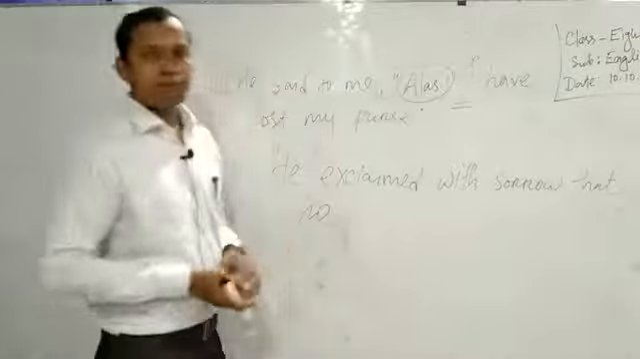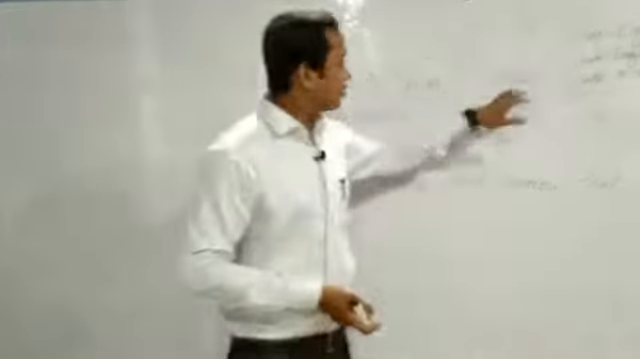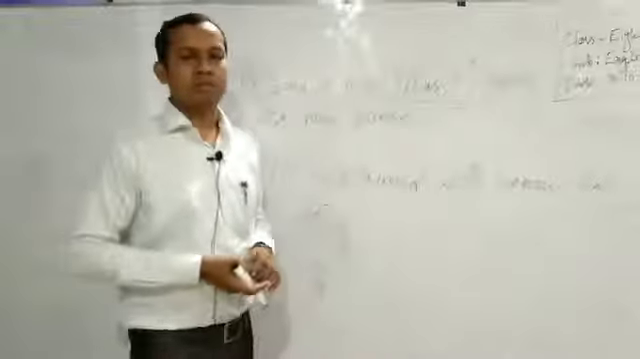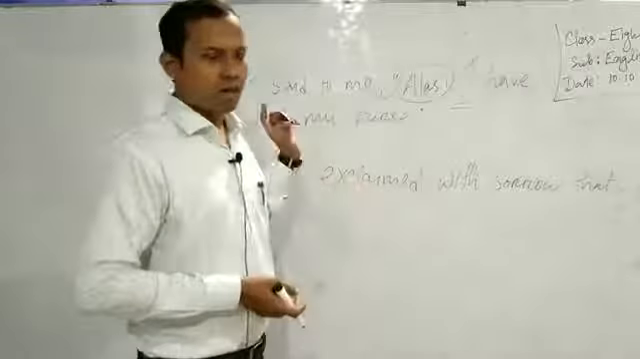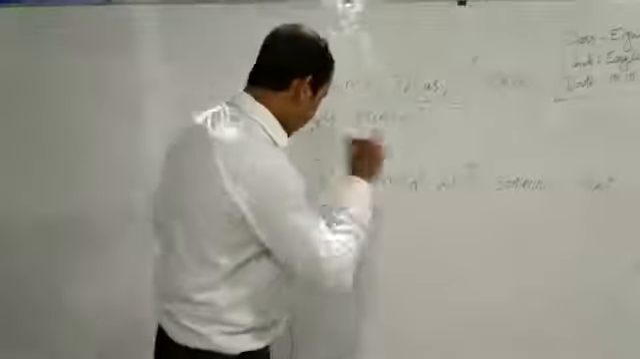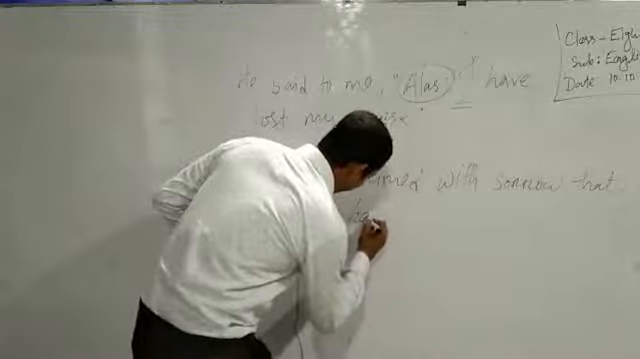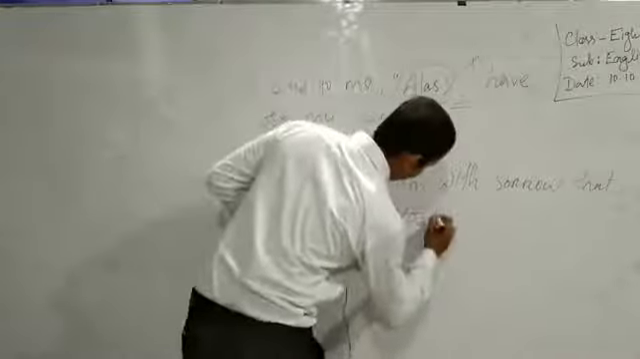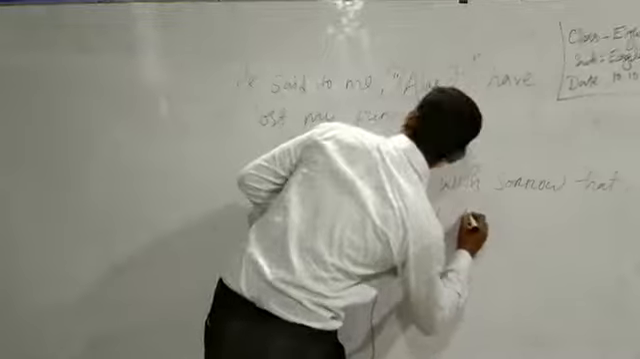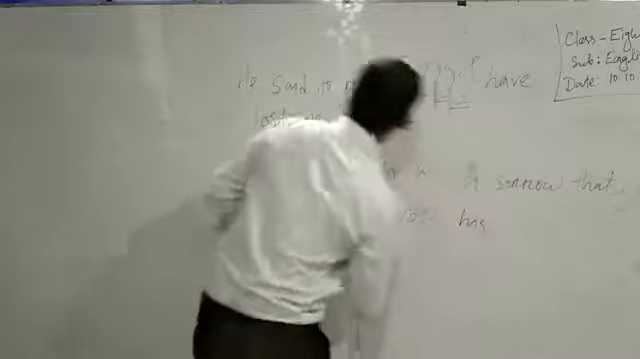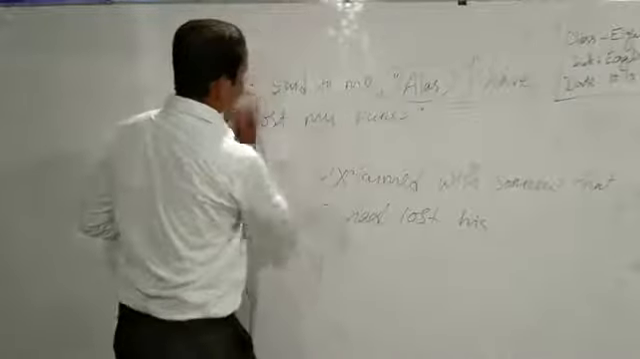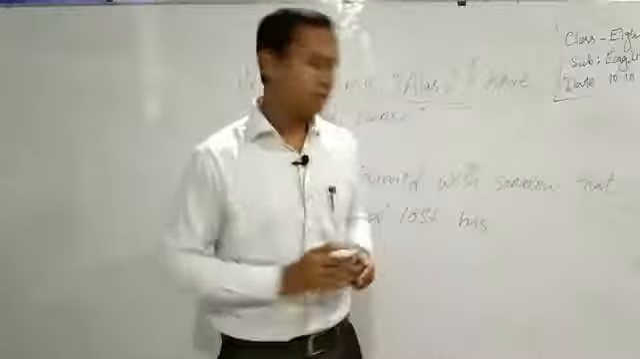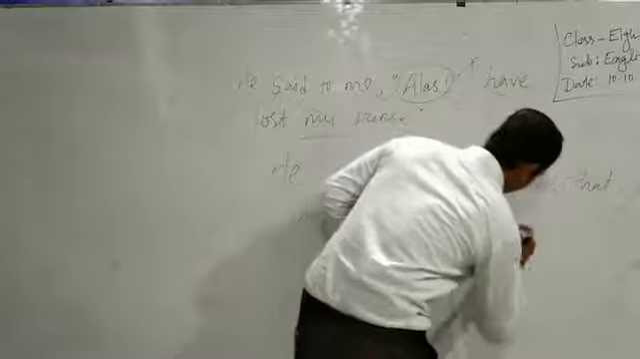Here we have the verb have. According to the past tense of the reporting sentence, the verb have should be changed into had: that he had lost his. I equals subject, you equals object. That means my, the possessive case, should be changed into his purse.